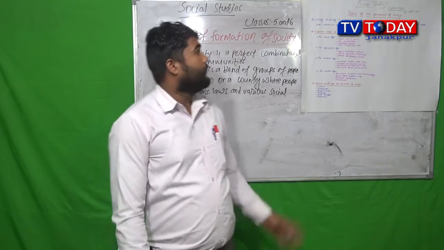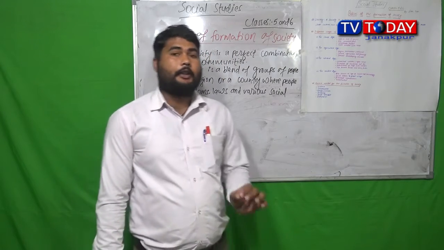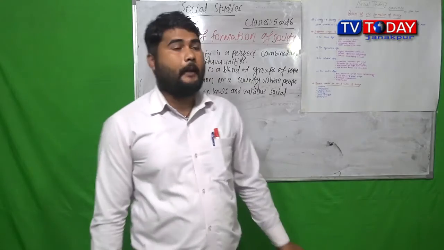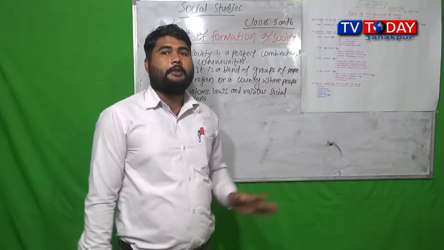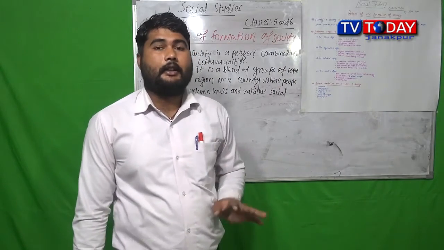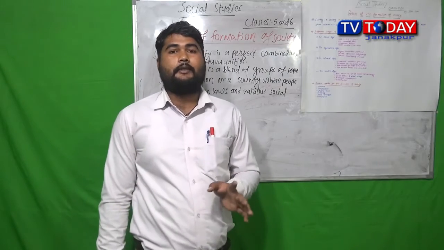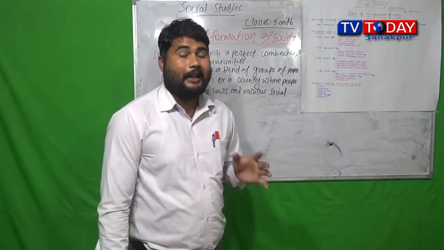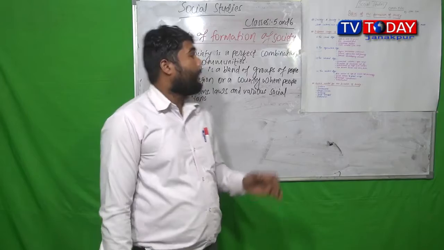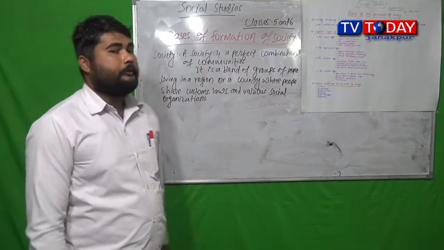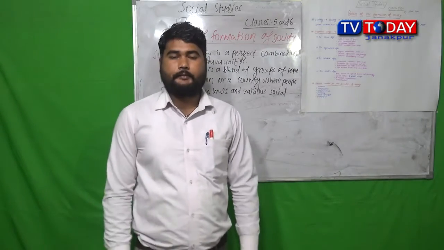Here to teach you social studies, and today's class is based upon for the students of class 5 and 6. Social studies for class 5 and 6, and the topic for today is the basis of formation of society.